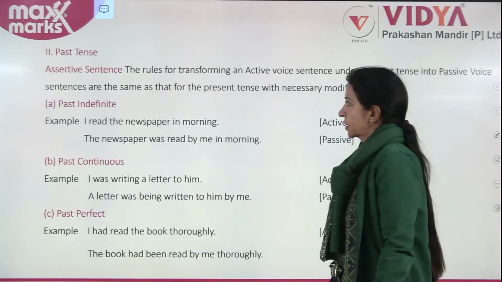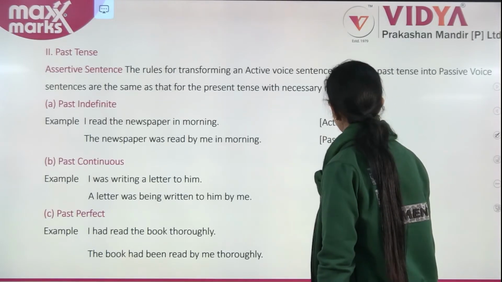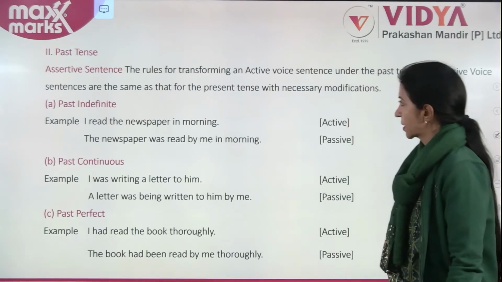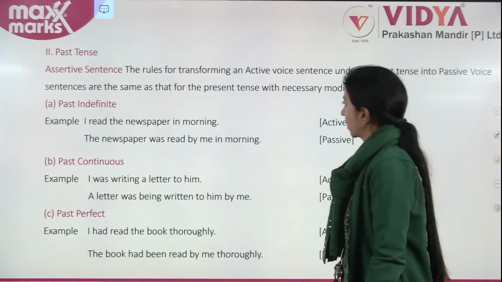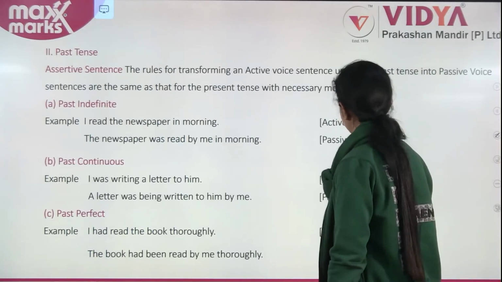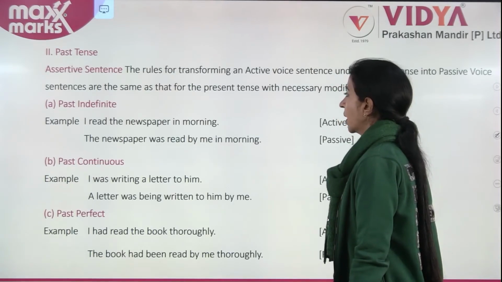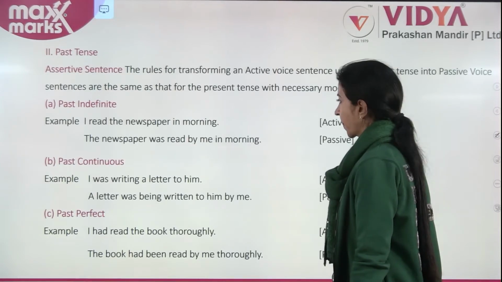Past tense. The rules for transforming an active voice sentence under the past tense into passive voice sentences are the same as for the present tense with necessary modifications. Example, I read the newspaper in the morning.